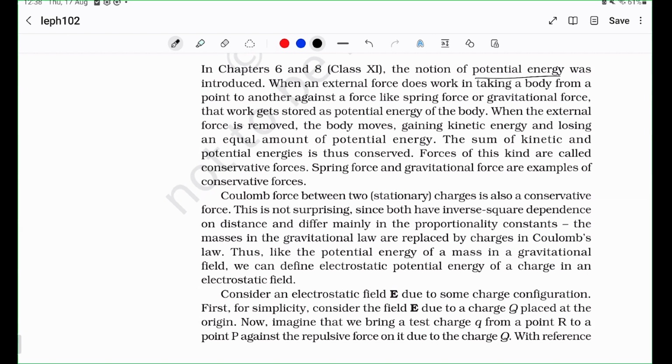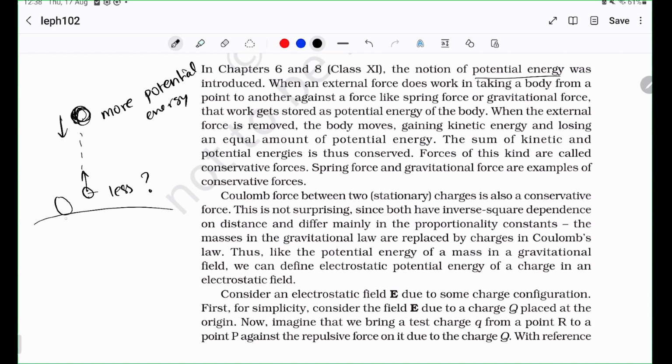So we see in the simplest case, when you have the earth and a ball, if the ball goes up, it gains more potential energy. And this ball here at a lower level has less potential energy. Why? That's because now that the ball is very high, it can be made to fall down, and a lot of kinetic energy can be extracted from it because it's falling down at a very high speed.